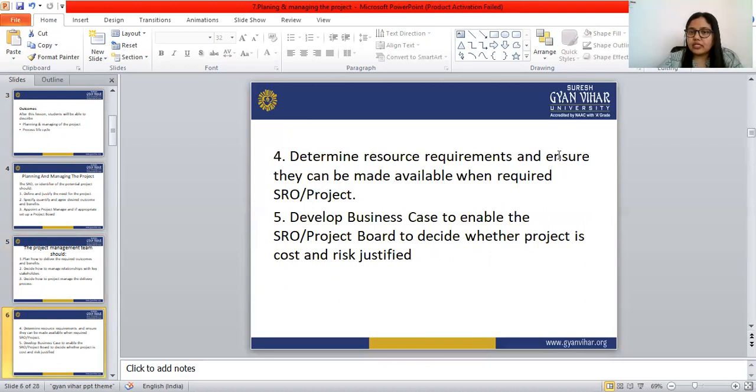They determine resource requirements and ensure they can be made available when required by the SRO or the project. They have to develop a business case to enable the SRO or the project board to decide whether the project is cost or risk justified. So these all are the responsibilities of the project management team.